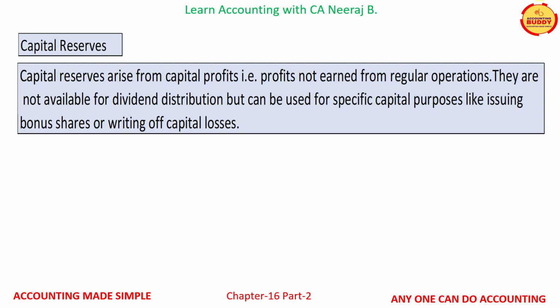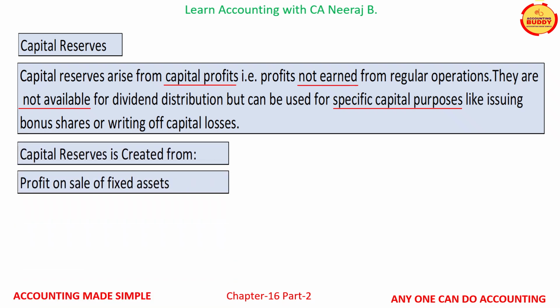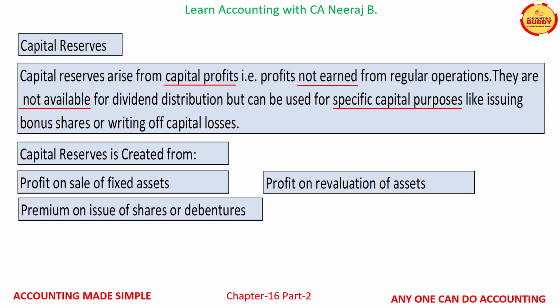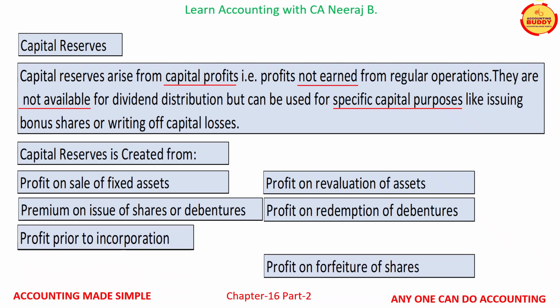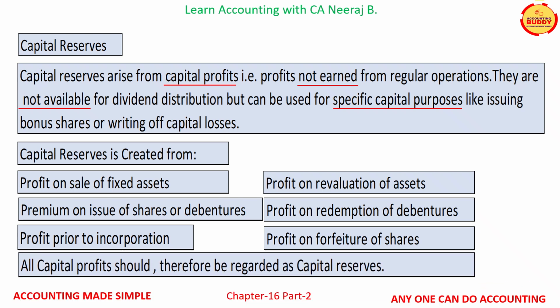Capital reserves arise from capital profits, that is, the profits not earned from regular operations. They are not available for dividend distribution but can be used for specific capital purposes like issuing bonus shares or writing off capital losses. Capital reserve is created from profit on sale of fixed assets, profit on revaluation of assets, premium on issue of shares or debentures, profit on redemption of debentures, profit prior to incorporation, and profit on forfeiture of shares. All capital profits should therefore be regarded as capital reserves.